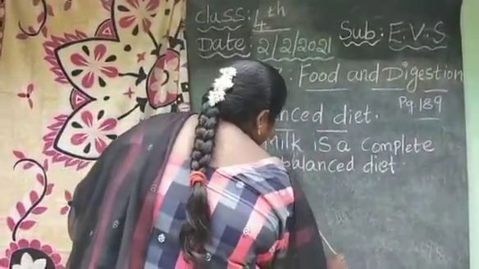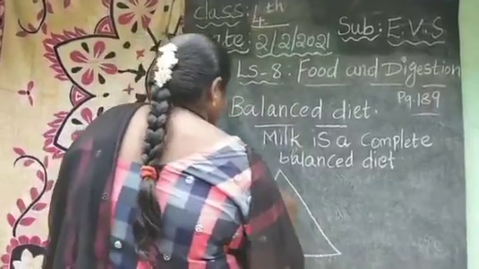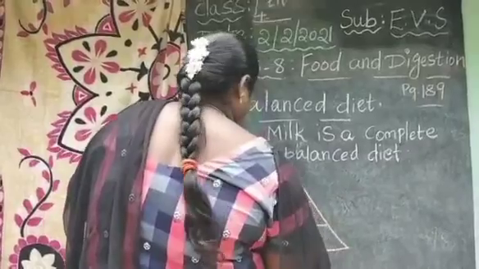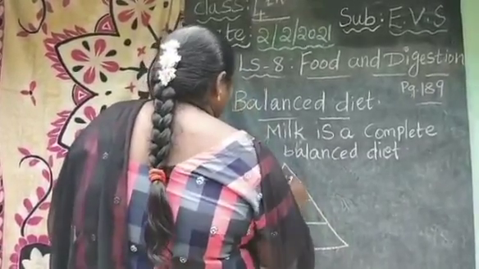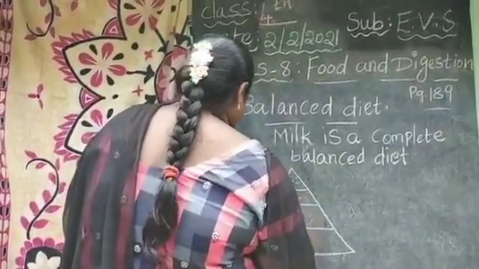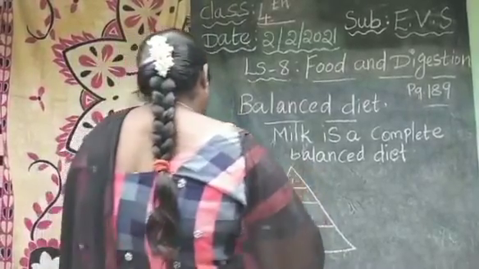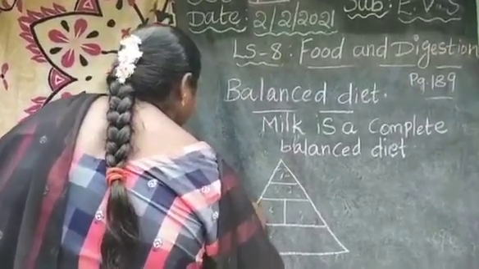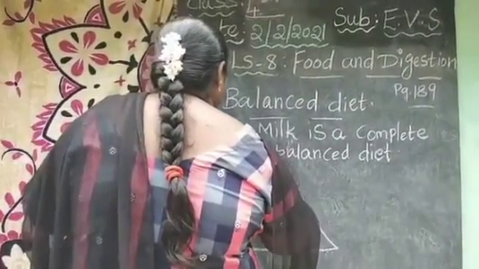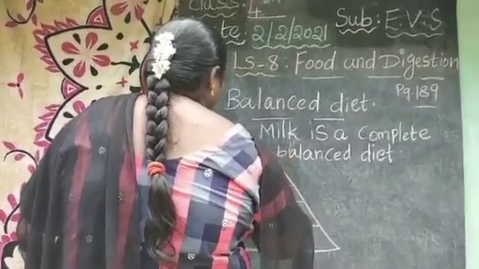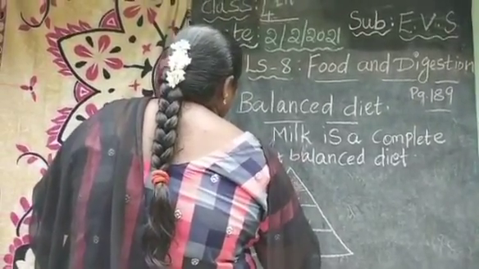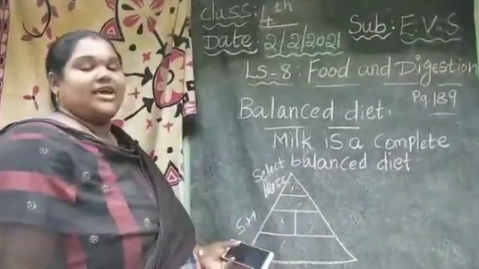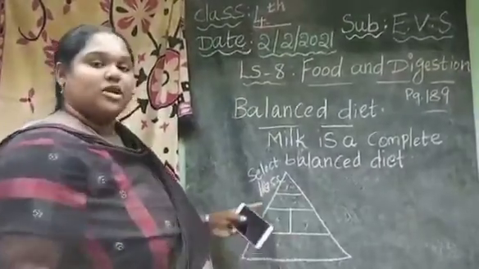And here they gave one chart. Look at that triangular shaped chart. It is divided into 4 boxes, and some food items are given here. These 2 boxes say select more, and these 2 boxes say select less. That means in these boxes some food items are given that we should select less. In these 2 boxes they gave items that we should select more.